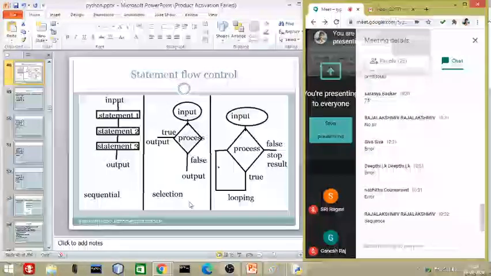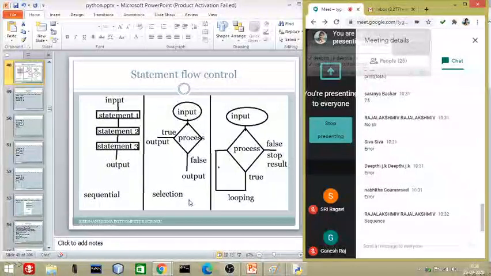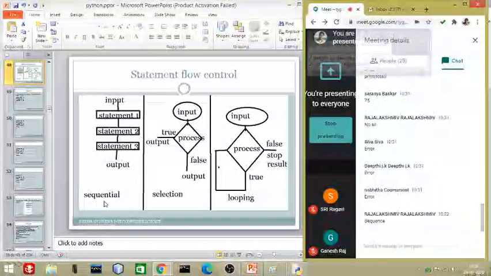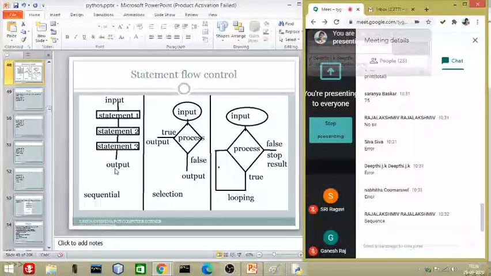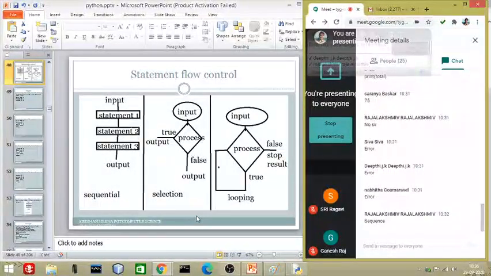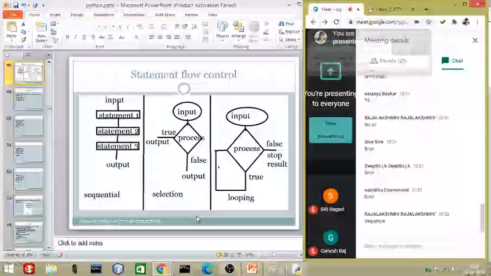We are going to learn deeply about these three types of statement flow control. Already we have discussed the sequential statement flow control. Whatever simple programs you are writing, they all are an example of sequential statement flow of control.